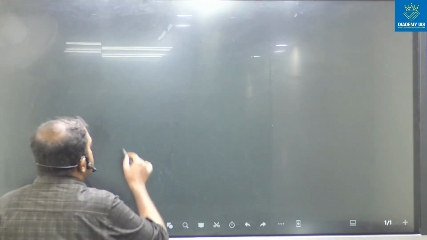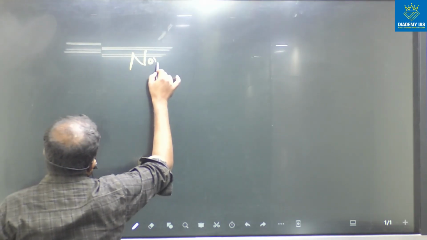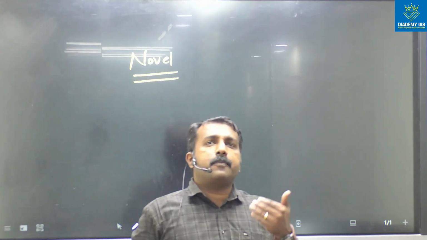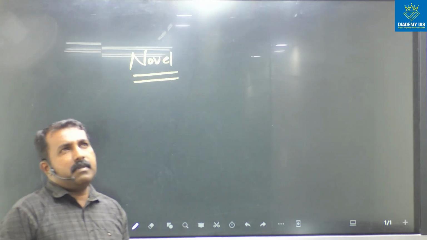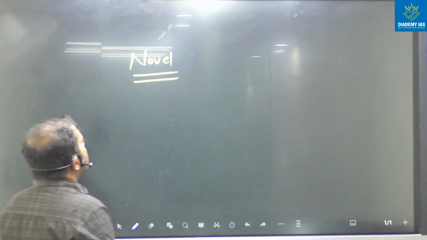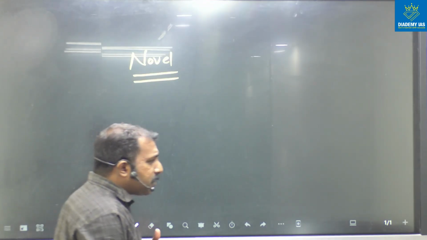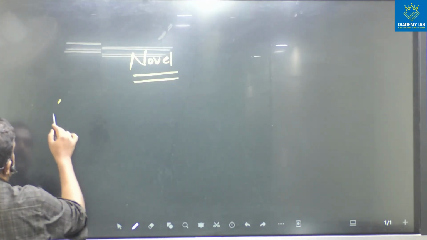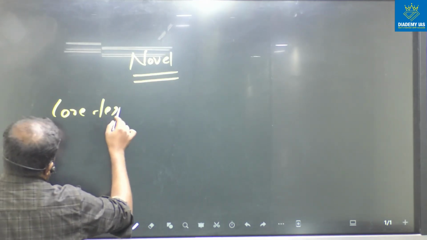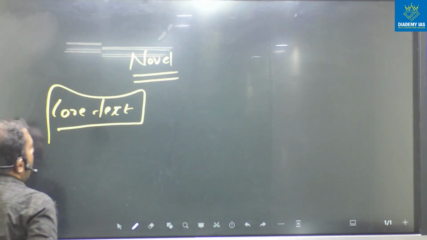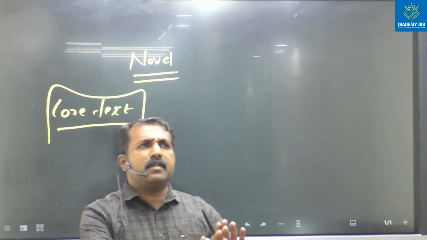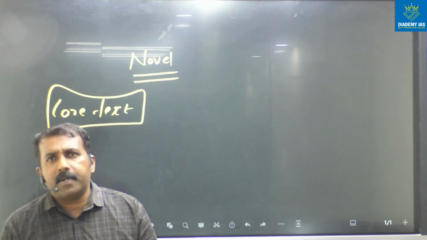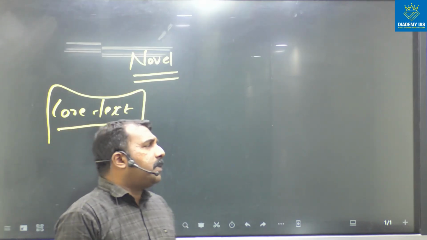And next we can discuss the novel. So we discussed how we have to approach the poem section, syllabus section. But in novel section, I want to share that in novels generally we have to read the core text. Actually, it's not only about novel. We have to read the core text of poem. We have to read the core text of drama. All we have to read, okay?